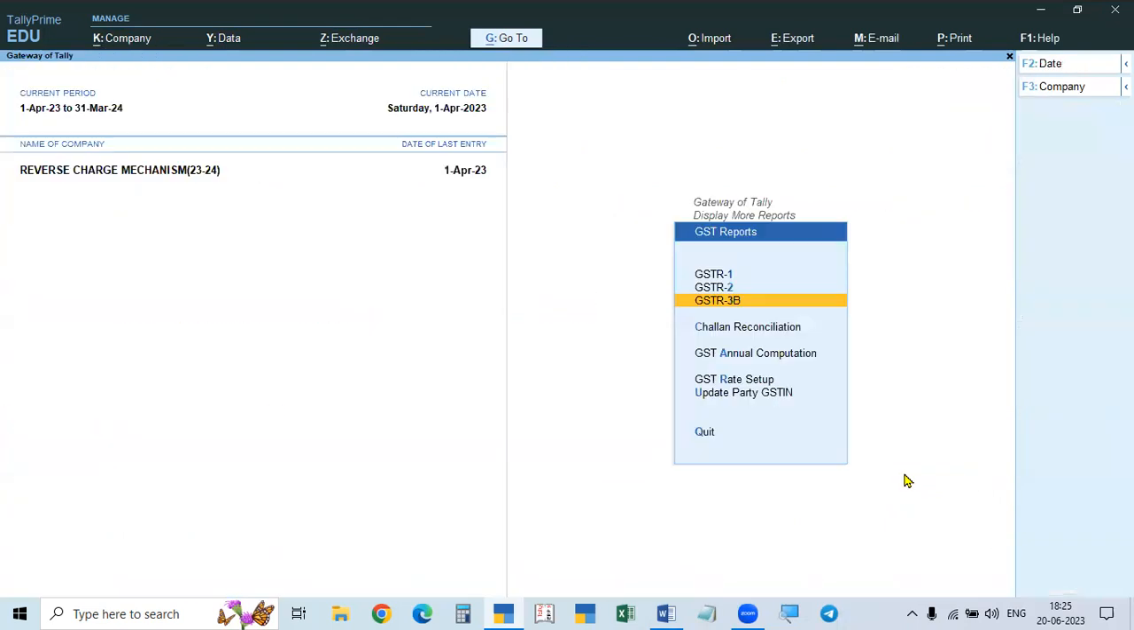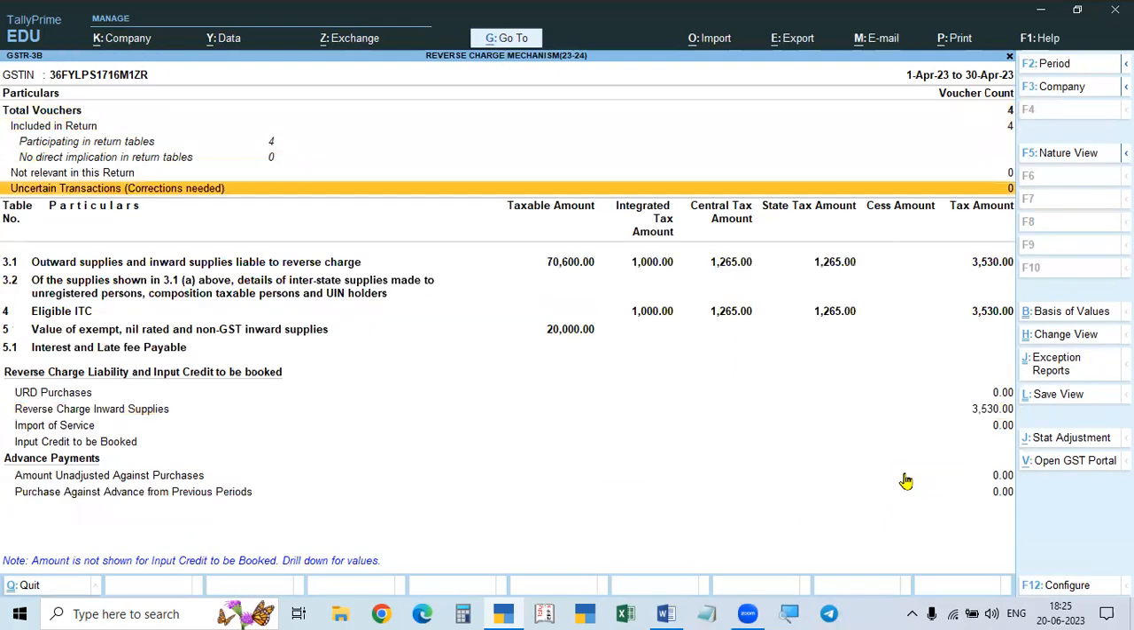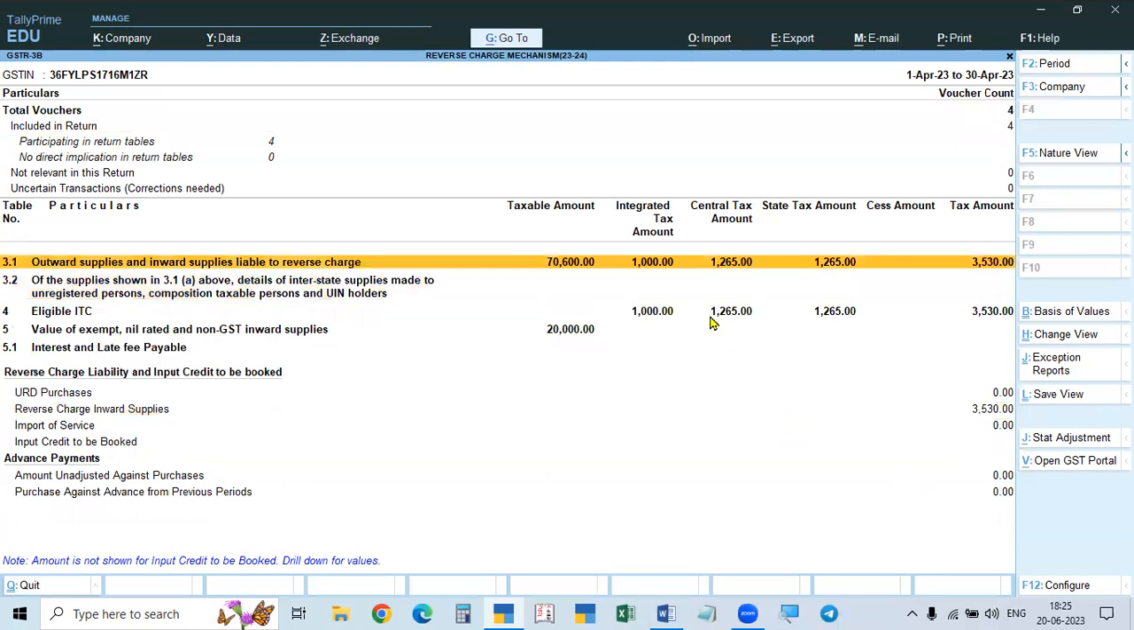So what you have to do now is here. This is the liability. This is the ITC. So we have to book, that means create the liability as well as create the ITC. Both we have to create. So for that, go to journal. We have to create this.